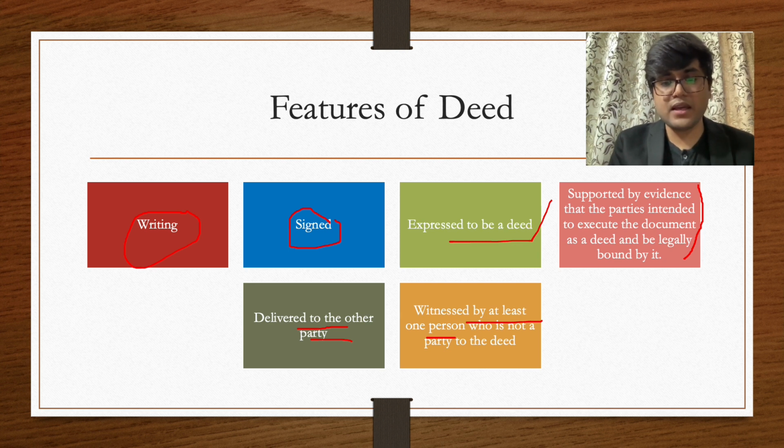Now who is a witness here? A witness here is a person who is not a party to the contract, but who will make sure that the parties who are part of this deed have actually entered into it lawfully. So the person will witness, and the witness will have to sign as well.